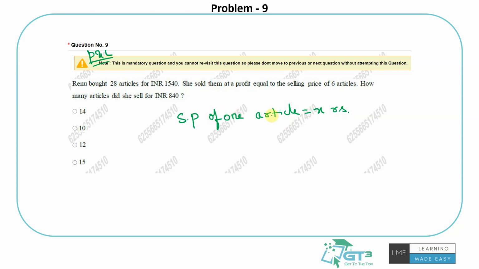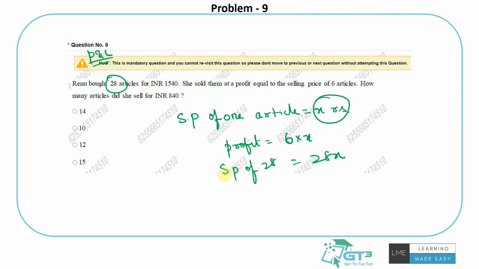Let's assume selling price of one article is X rupees. What is the profit? He made profit on selling 28 articles. Understand, this is for 28 articles. So he made profit worth 6 articles, right? Selling price of 6 articles. That is, he made 6x rupees. What is the selling price of 28 articles? 28x, because I assumed X rupees, right? So on this, he made this. What is the cost price of 28 articles? Renu bought this 28 for 1540. So simple, right? It's just SP minus CP is equals to profit.